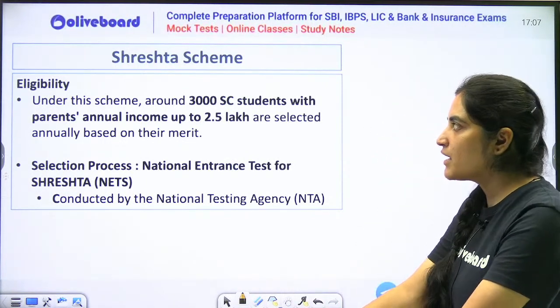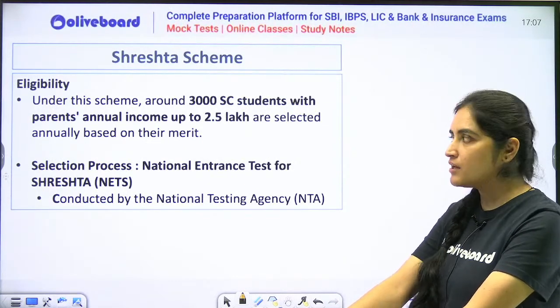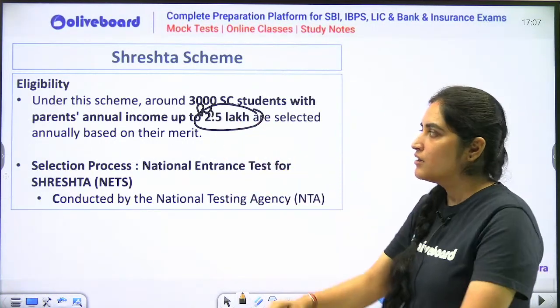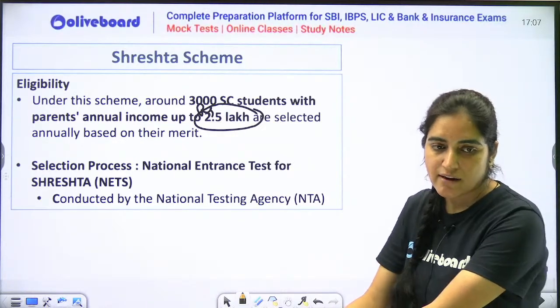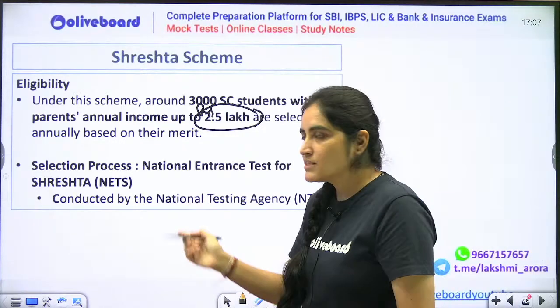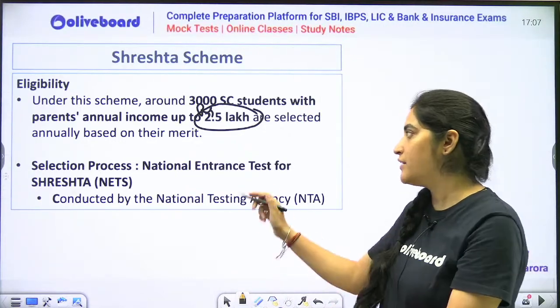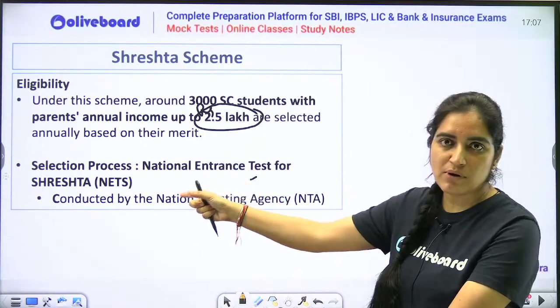So what is the eligibility? Under the scheme, around 3,000 SC students with parents' annual income of up to rupees 2.5 lakh can get the benefit under the scheme. So you have to remember the eligibility criteria as well. Good evening, Sumit. What is the selection process? The selection process is the national entrance test for Shrestha.